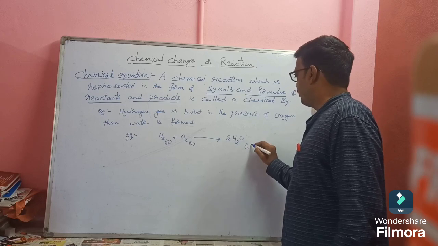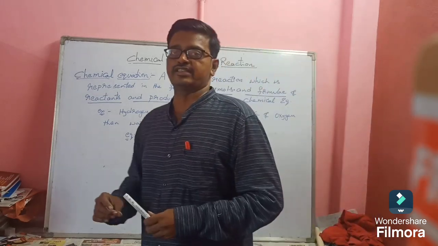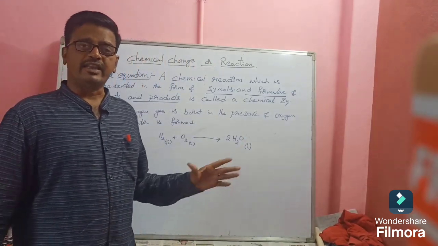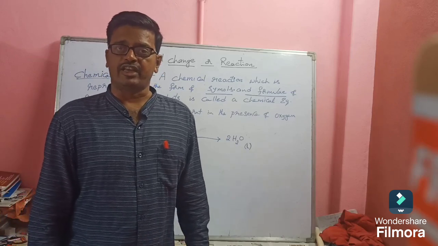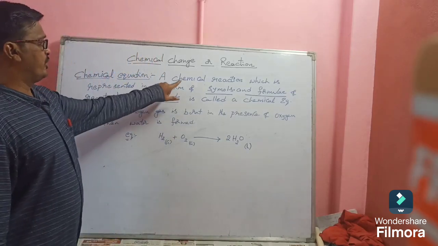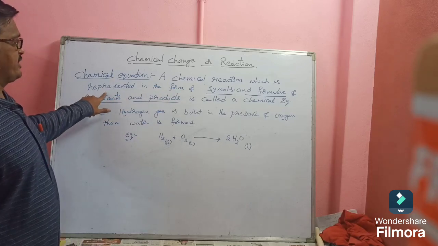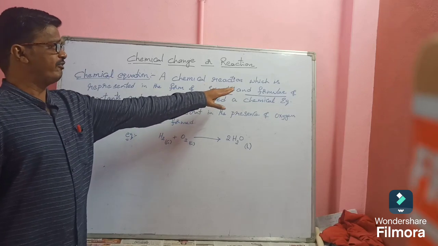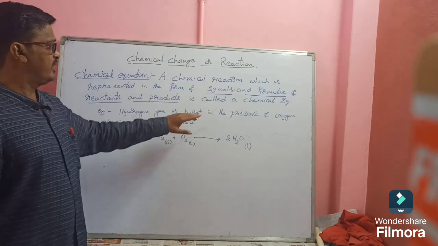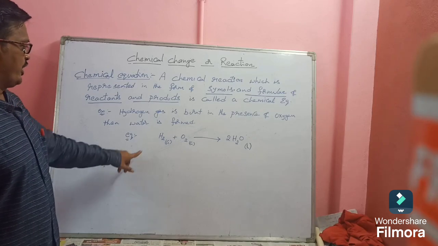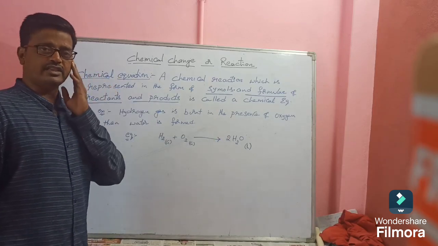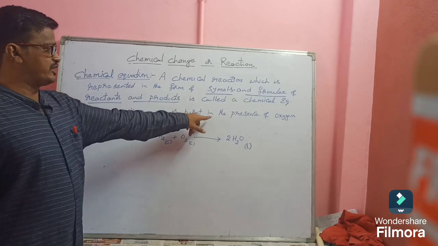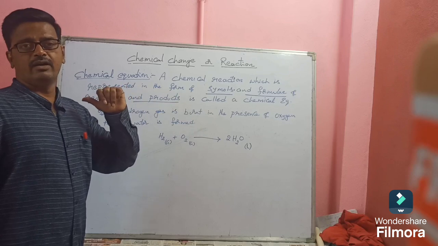By using the symbols and formula of the reactants and products, if you write the chemical reaction, then it is called a chemical equation. A chemical reaction which is represented or written in the form of symbols and formula of reactants and products is called a chemical equation. So H2 plus O2 gives 2H2O is a chemical equation. In word form, how will we write? Hydrogen gas is burned in the presence of oxygen to form water.